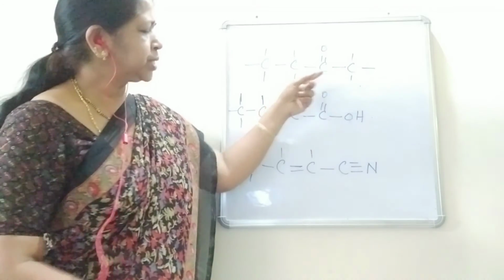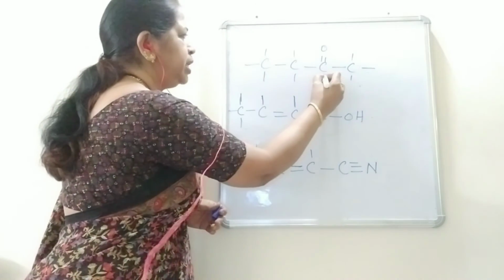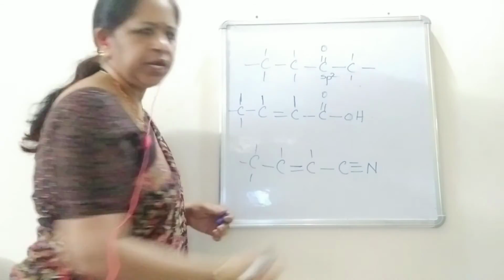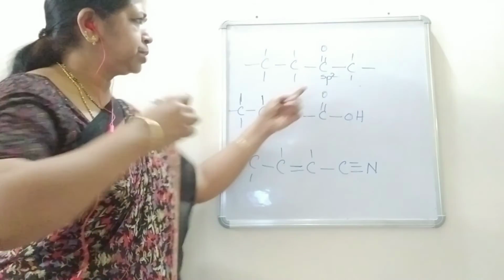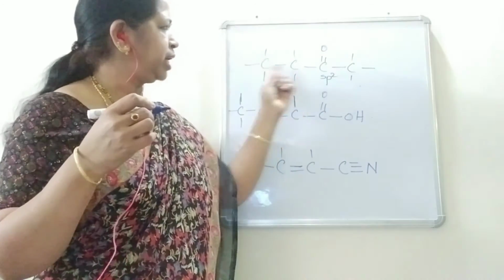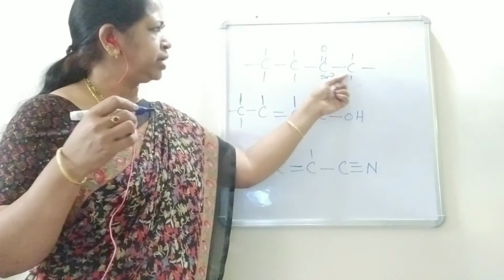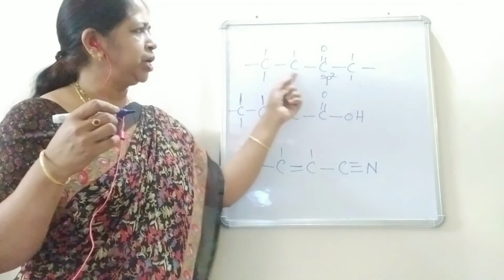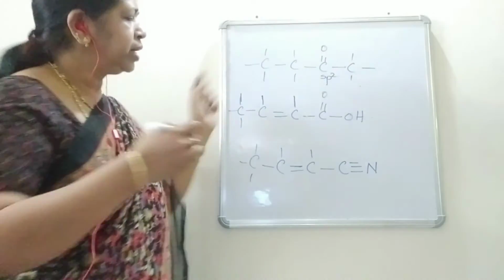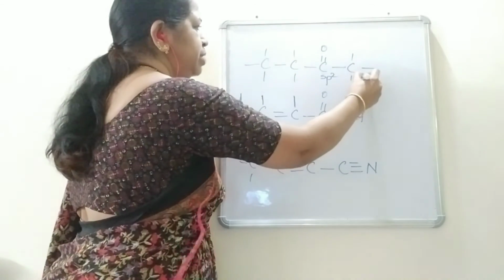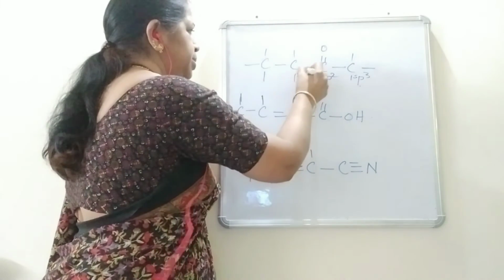So, this carbon will be in sp2 hybrid state, and the remaining 3 carbon atoms are with single bonds only. So, the remaining carbon atoms will be in sp3 hybrid state.